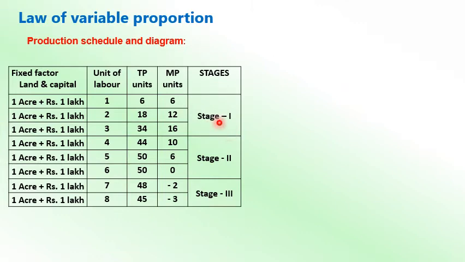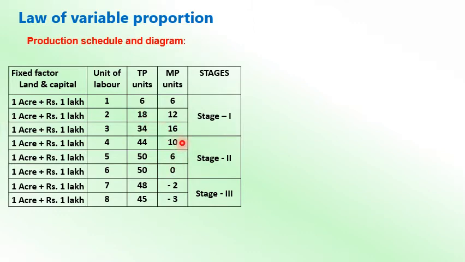What are these stages? The first stage is called increasing return. Look at the marginal product over here: 6, 12, 16. It is increasing. Total product is also increasing: 6, 18, 34. It's just computation. 6 plus 12 is 18, 18 plus 16 is 34, 34 plus 10, just numerical addition. I told you before how to compute MP and AP. So in the first stage, you will find the marginal product increases and total product also increases.